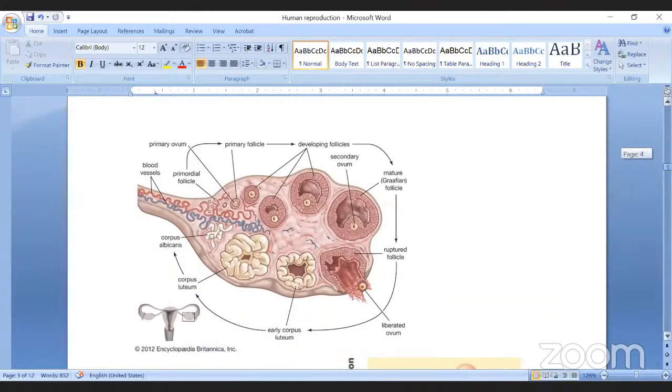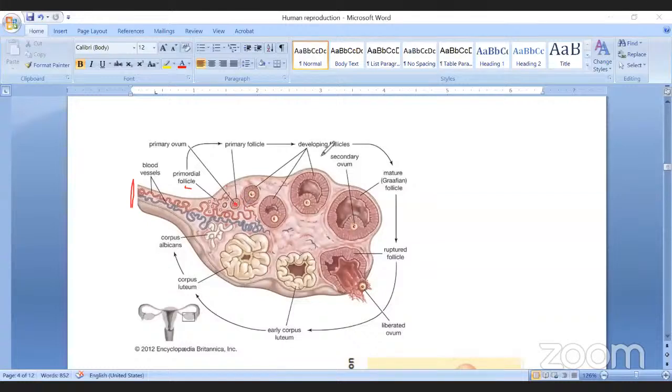Structure of the ovary. That is also important to know. The ovary is a female reproductive organ. The function of the ovary is production of ovum or egg. Each ovary is connected to the uterus with the mesovarian connection, and each ovary is covered with germinal epithelial cells throughout. The function of germinal cells is production of eggs, that is primordial follicles. That primordial follicle covers the egg. Once the egg is produced in the ovary, it gets protected by a follicular substance.